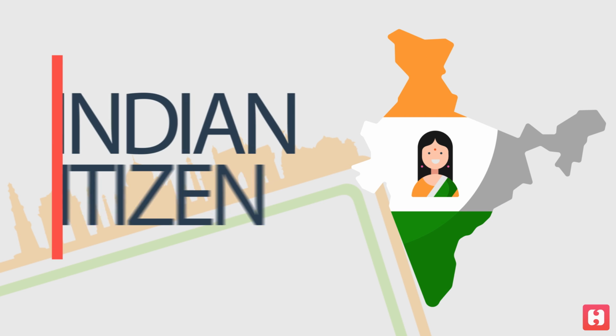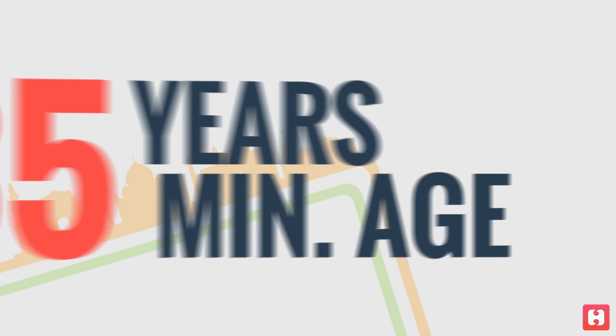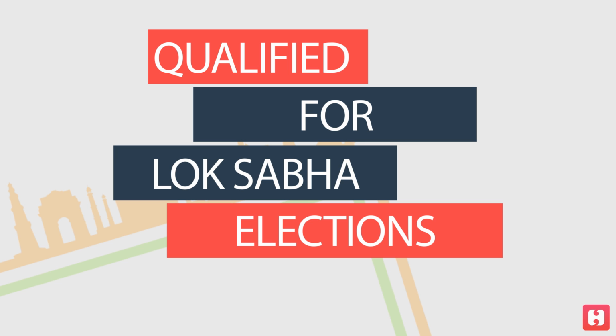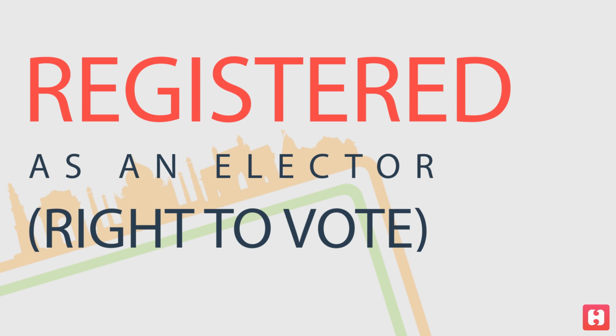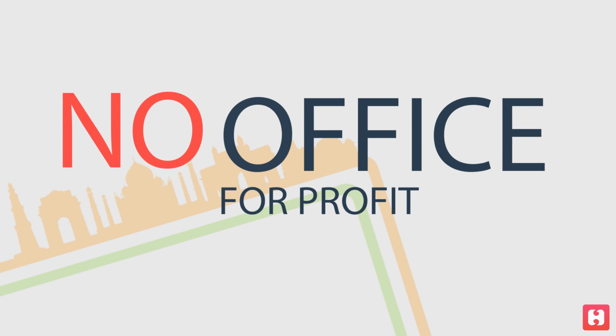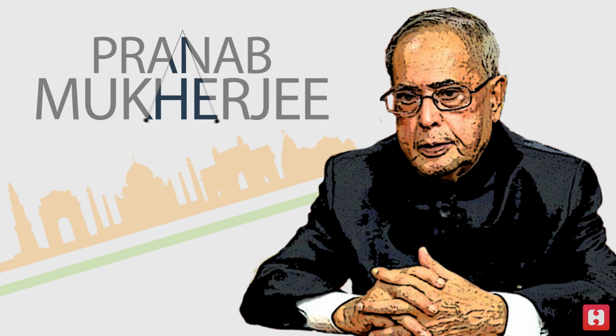First, the candidate should be a citizen of India. He or she should be at least 35 years old and should be qualified for election as a member of Lok Sabha. He or she should also be registered as an elector in India. And last but not least, the candidate should not hold any office of profit, meaning he or she should not be drawing any income at all. By that logic, the current president is in fact eligible to become the president yet another time.